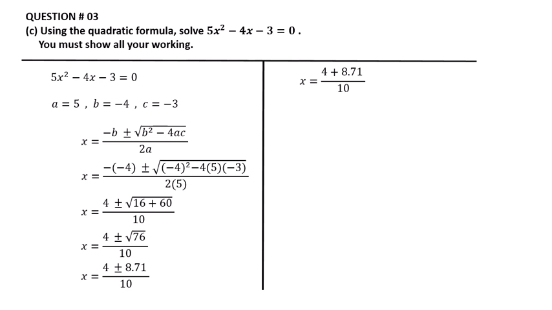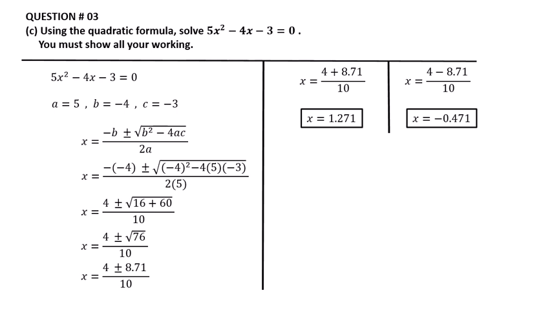So x is equal to, first we add with 4. 4 plus 8.71 divided by 10 will be equal to 1.271. And now we subtract from 4. So 4 minus 8.71 divided by 10 will be equal to minus 0.471.